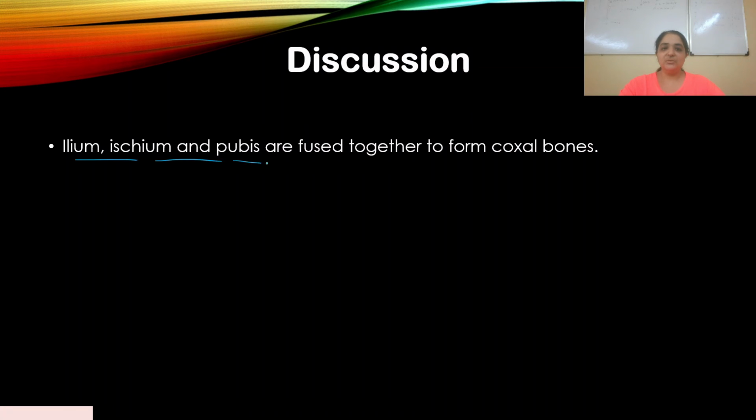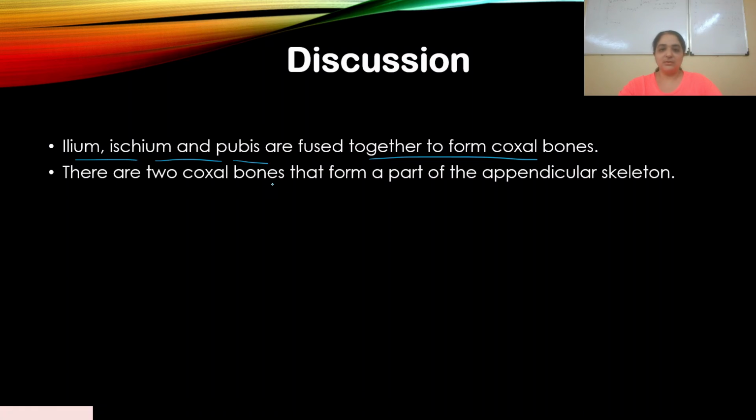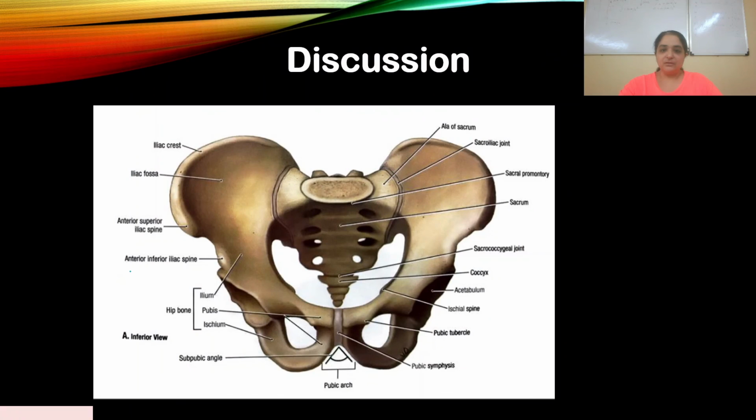So ilium, ischium, and pubis are fused together to form coxal bones. It's part of the pelvic girdle. There are 2 coxal bones that form a part of the appendicular skeleton. Here is a good view of the hip bone, and you can see the coxal bones, this pubic area over here.